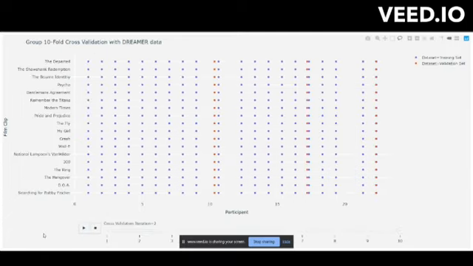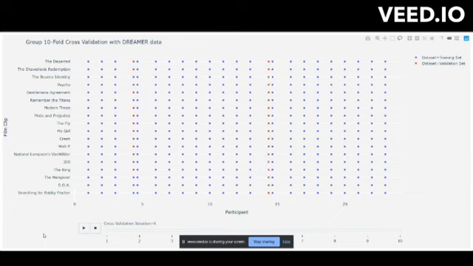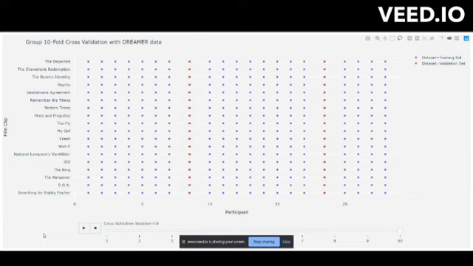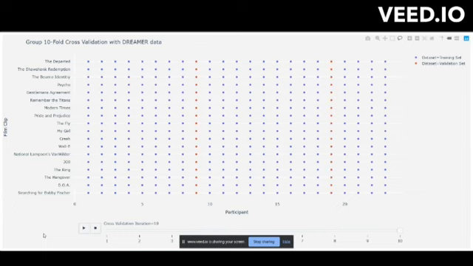So the training set and validation set always consisted of data from separate participants, which made sure that none of the data sets overlapped with each other. The y-axis shows the video clip names, and the x-axis shows the number of participants.